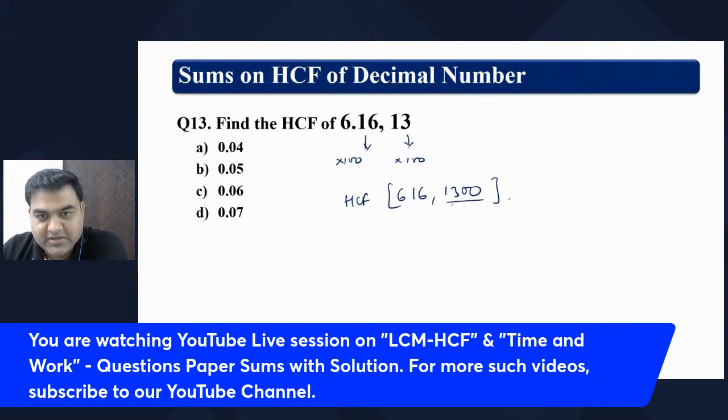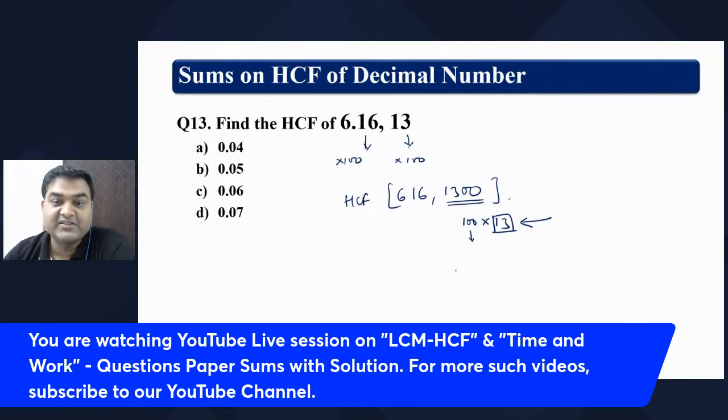This is nothing but 100 into 13. 13 is a prime number. Forget about this. I'm just giving you the mantra: how can you reduce your question when it becomes very tough and you feel you cannot find it without factors? It can be found without finding the factors in the traditional method.